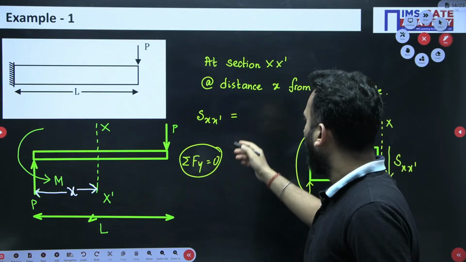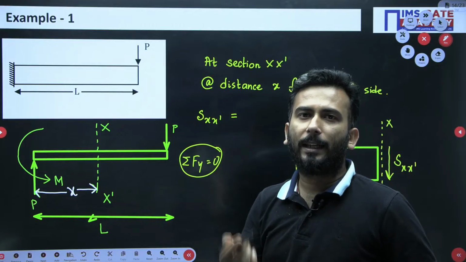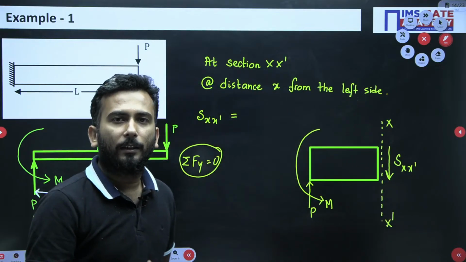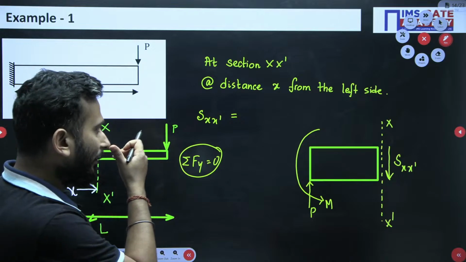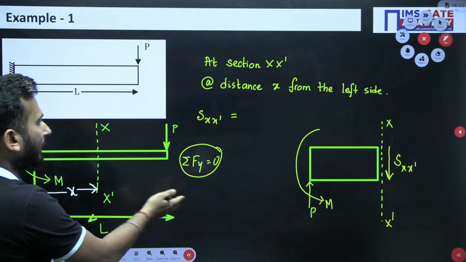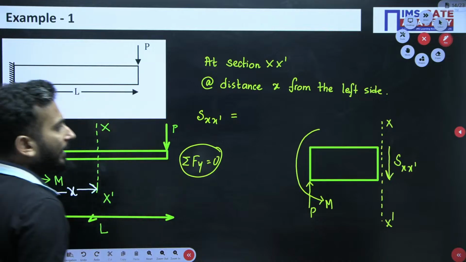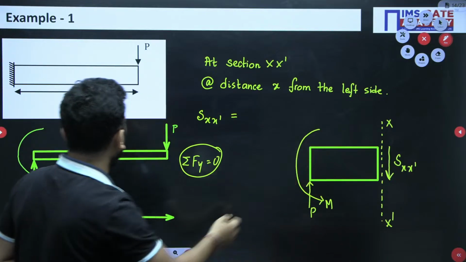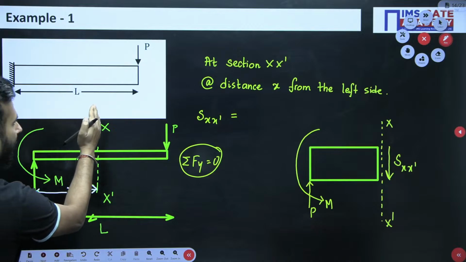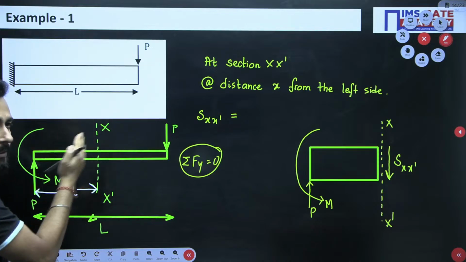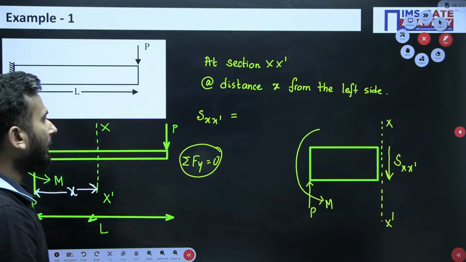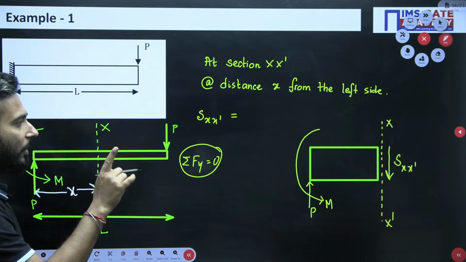But directly you can write like this also. Sx dash is what? What are the left transverse forces, you can write. Now every time I am not going to draw the isolated segment. From here only we can see that if we take XX dash over here, on the left hand side, what are the vertical forces?